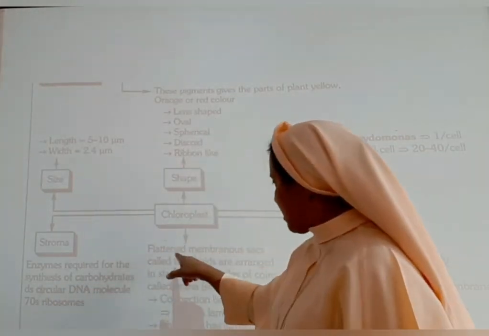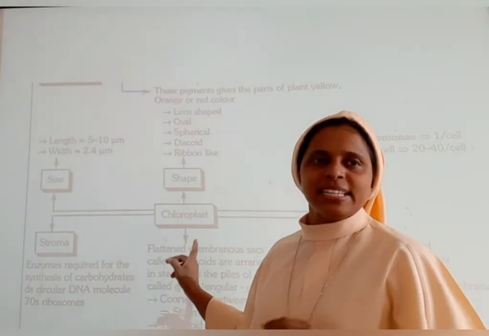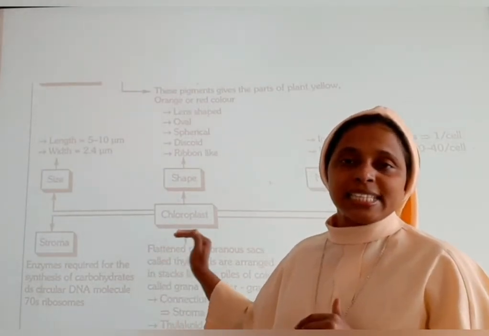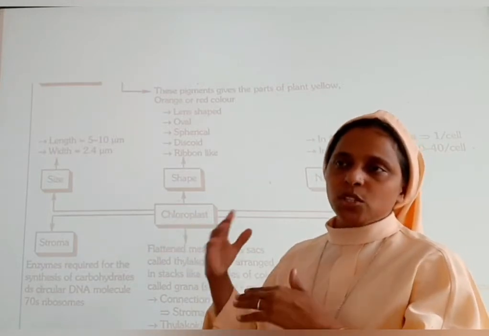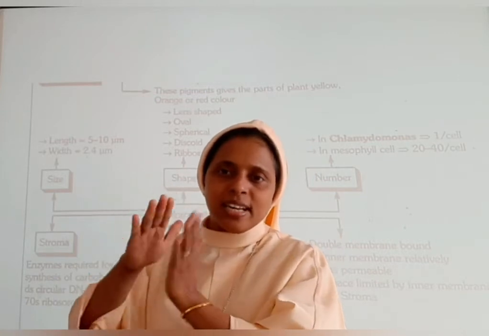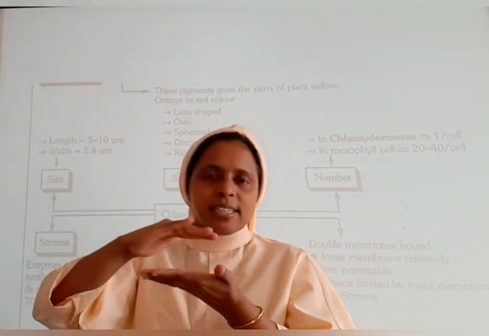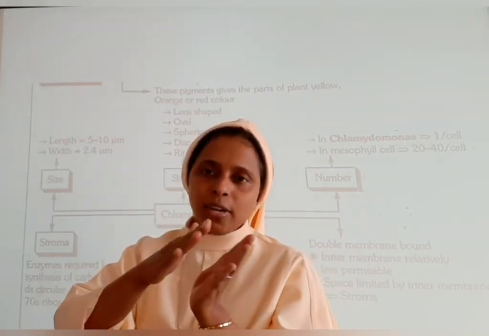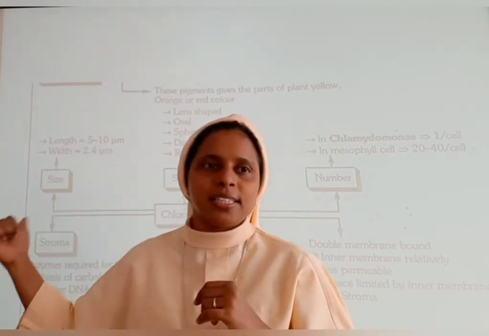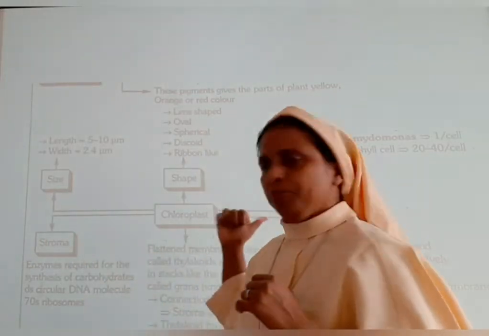And these chloroplasts have flattened membranous sacs called thylakoids, arranged in stacks like coins. When I show you the diagram, I will show you how it is arranged, like the books we can see in a library.